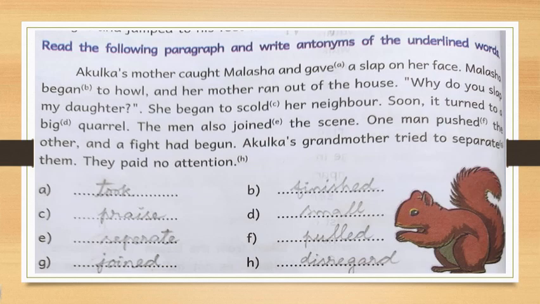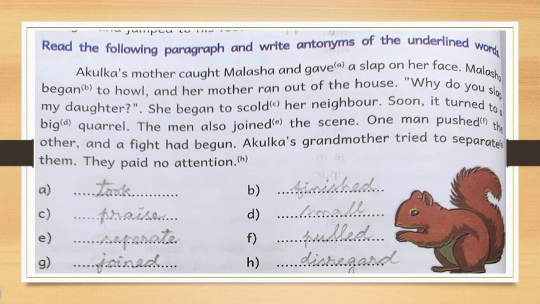So let us see. In this paragraph, from A to H you have so many words. For these words you have to write antonyms. So the first one, gave. What is the opposite word for gave? Took. The answers are given in the blanks.